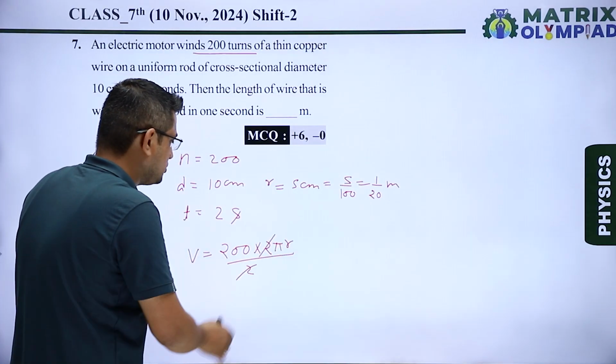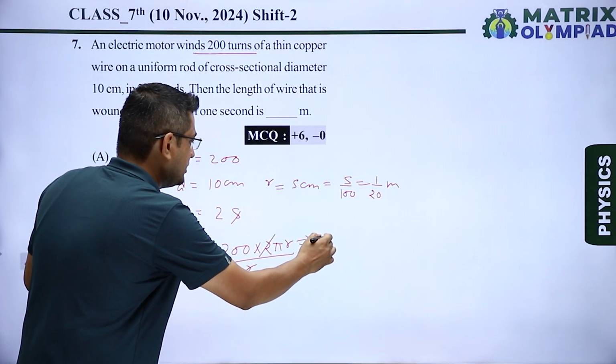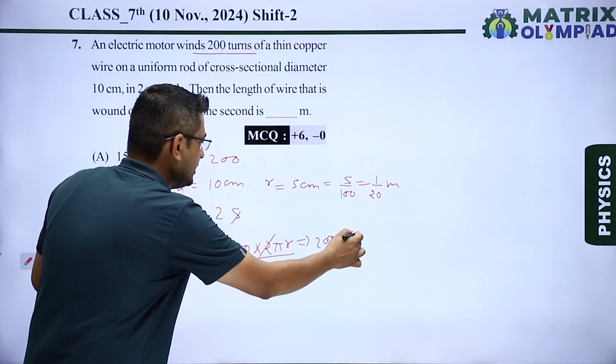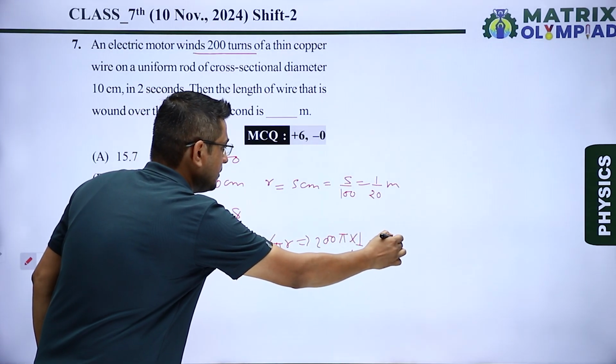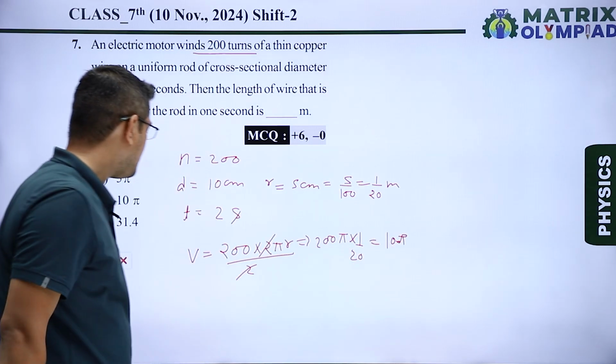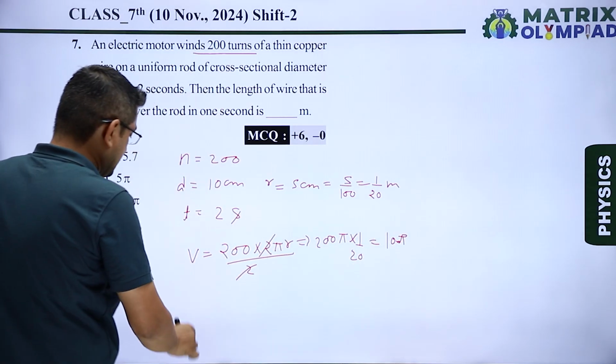So this 2 is cancelled by this 2. It becomes equal to 200 multiplied by pi, and the value of r is 1 by 20, which equals 10 pi. Okay. So now we have to calculate the length